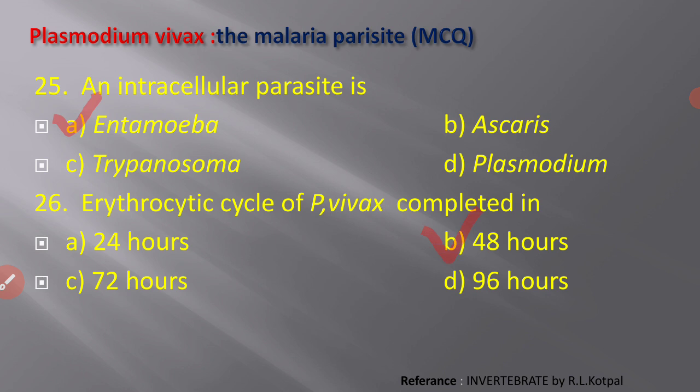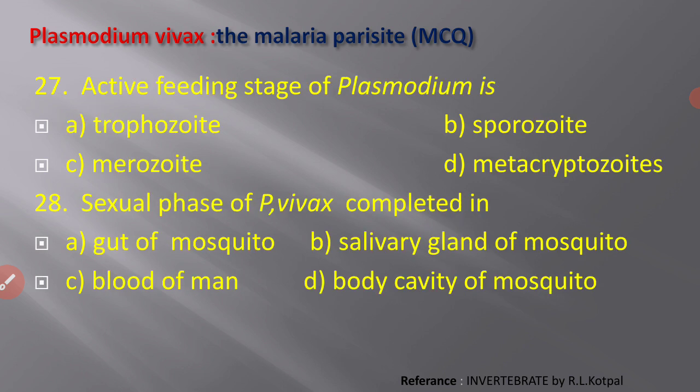Next one, the erythrocytic cycle of Plasmodium vivax is completed in 48 hours. This is again a very simple multiple choice question: the erythrocytic cycle of Plasmodium vivax can be completed in 48 hours. Active feeding stage of Plasmodium is, so there are a number of stages. Out of that, which is the active and feeding stage of Plasmodium? A, trophozoite, B, sporozoite, C, merozoite, and D, metacryptozoite. Trophozoite is the active feeding stage of Plasmodium.